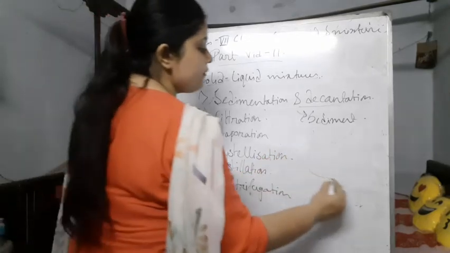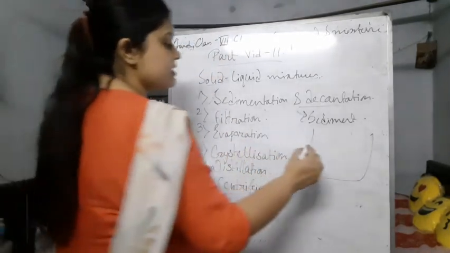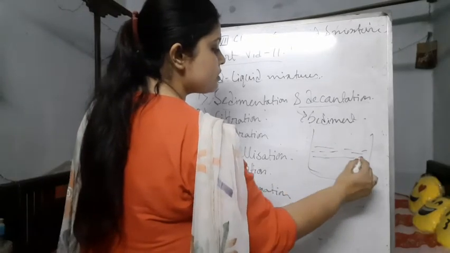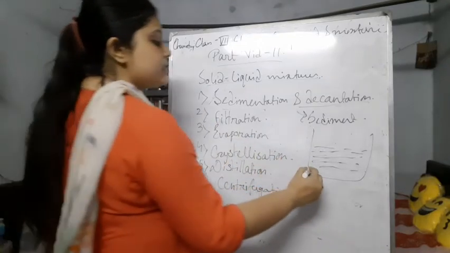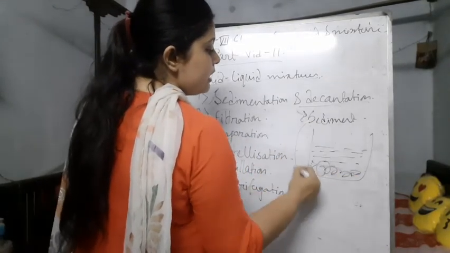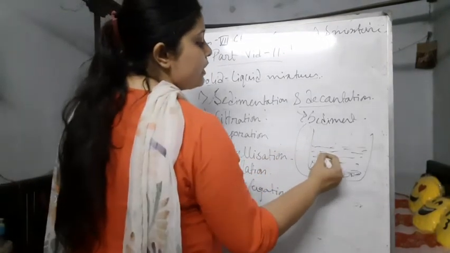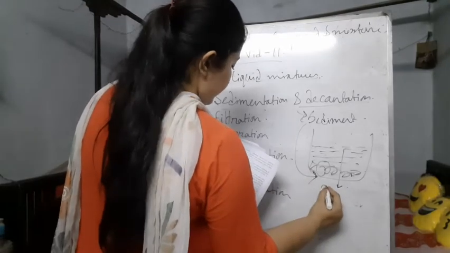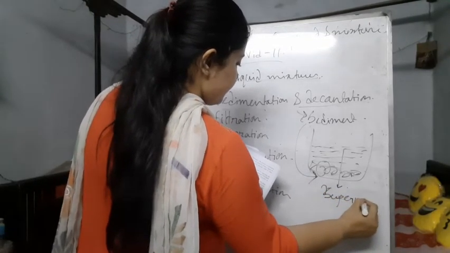Like if this is a bowl, a container, and this is the mixture, after some time the part which settles down at the bottom is called the sediment, and the upper clear liquid is called the supernatant liquid.